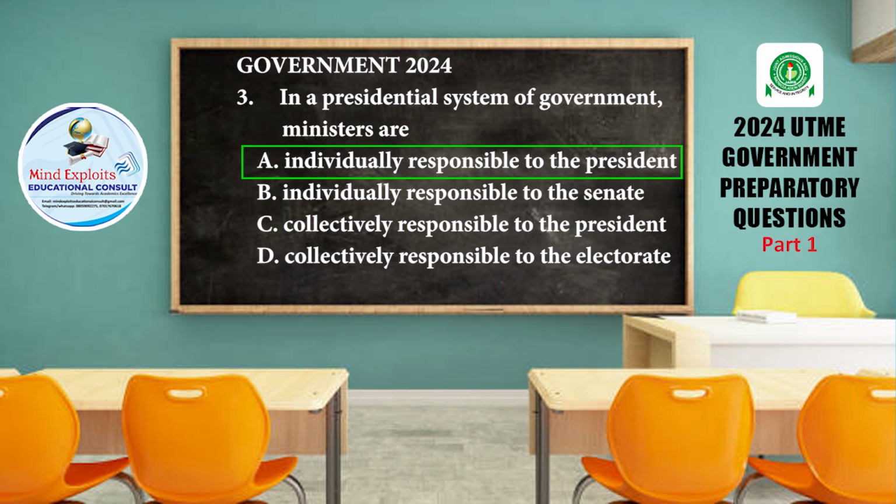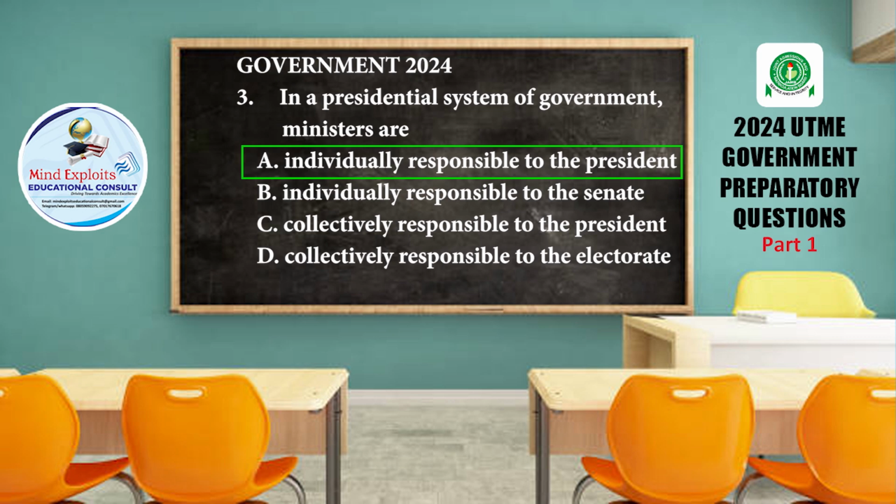But in a presidential system of government, people elect the president to do the work of running the government. Because the president alone cannot govern the entire functionaries of government, he has to recruit people to come and support him. Those people he recruits to come and support him, they are the ones that are called ministers. And each individual of those ministers are responsible to the president. Because anything they do or they do not do, the president will be held accountable by the electorate.